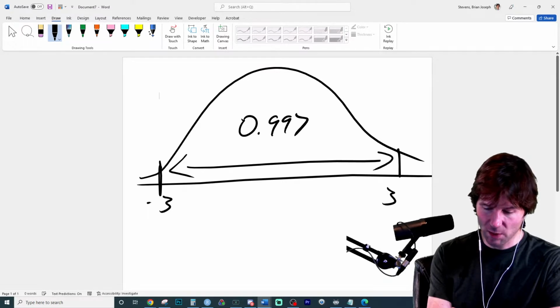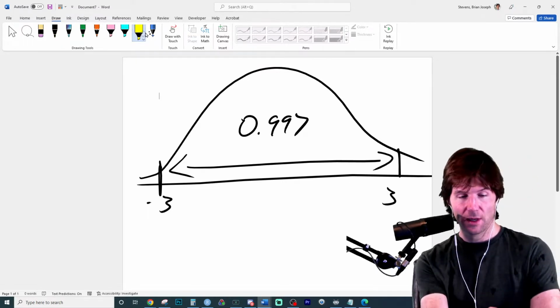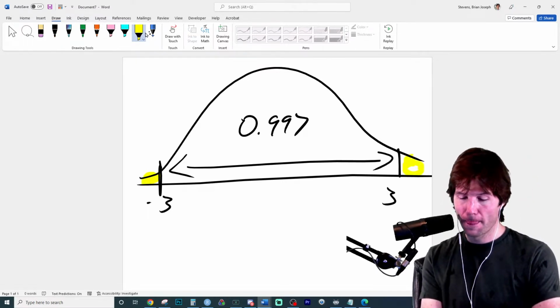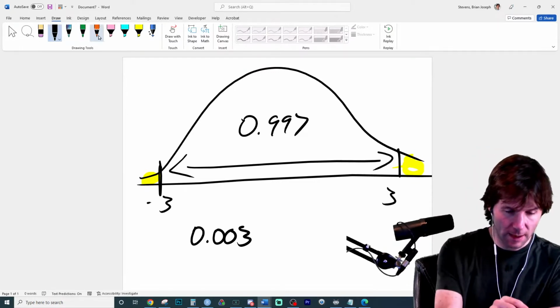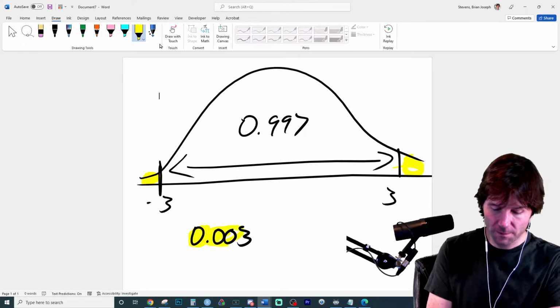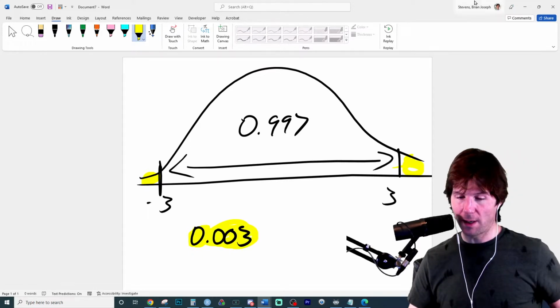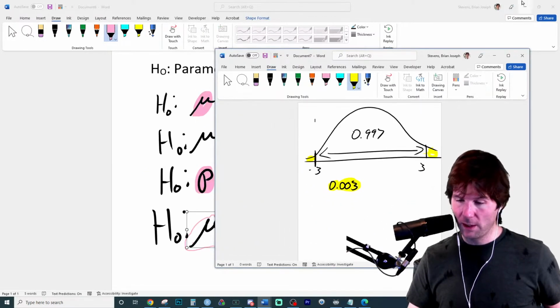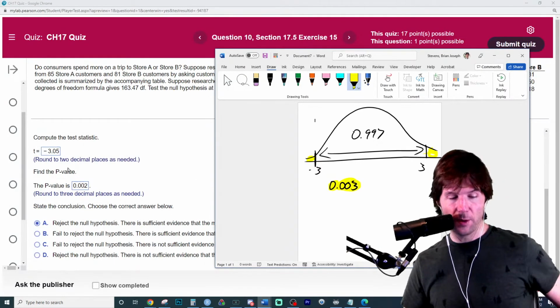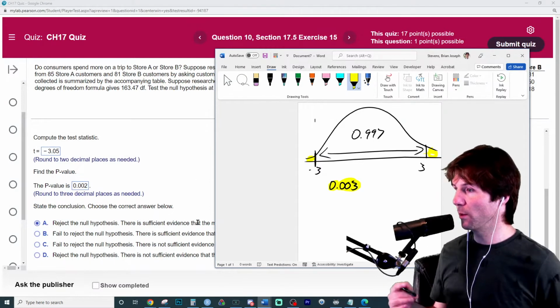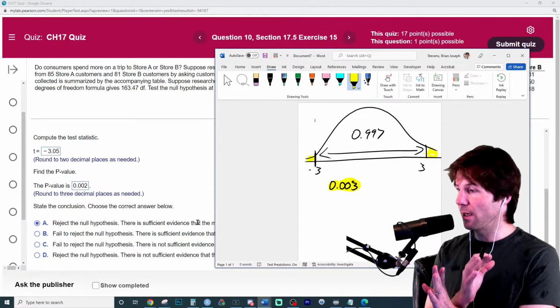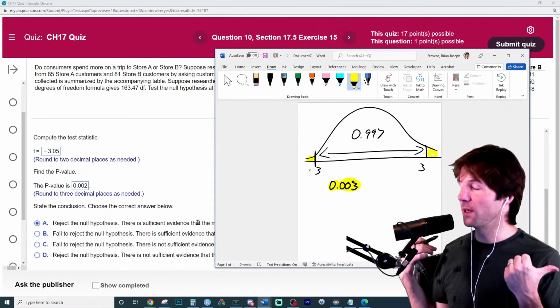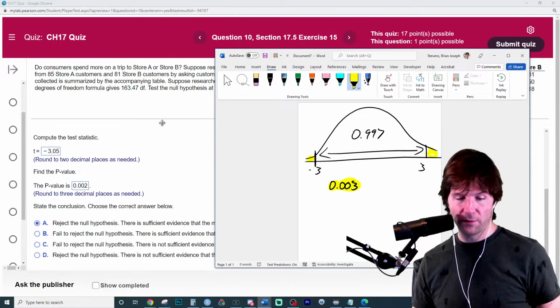So what % would be outside of this? The outside area would be 0.003. Now, remember, on our problem, we were a little bit further out. We were at negative 3.05, and this is absolute value because we're doing the does not equals test. Let's show it here visually.